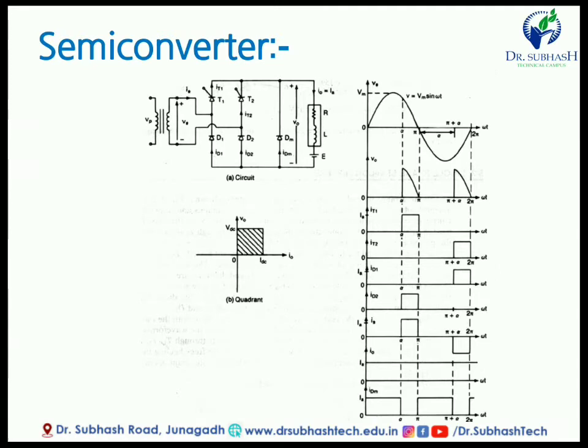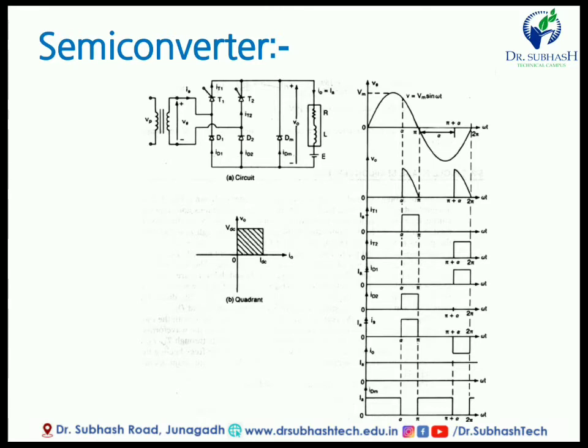Here both the positive and negative half cycles will be converted to DC, but it is not totally uncontrolled, it is semi controlled. Only some portion of the signal will be converted into DC.